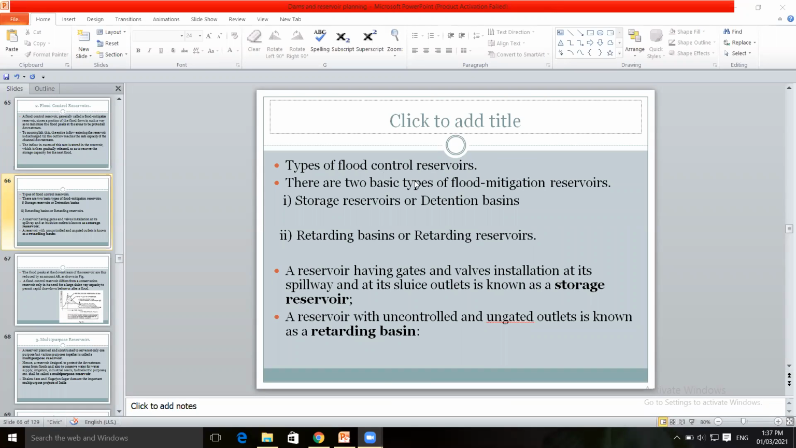Then the types of flood control reservoir are classified as follows, there are 2 types. It is also called flood mitigation reservoir. It is also called storage reservoir or detention basin, and retarding basin or retarding reservoir. These are the 2 types of flood control reservoir.